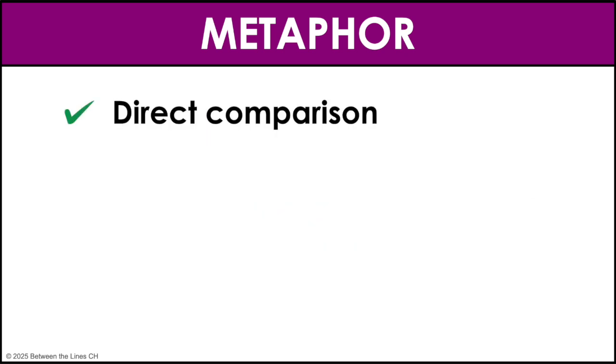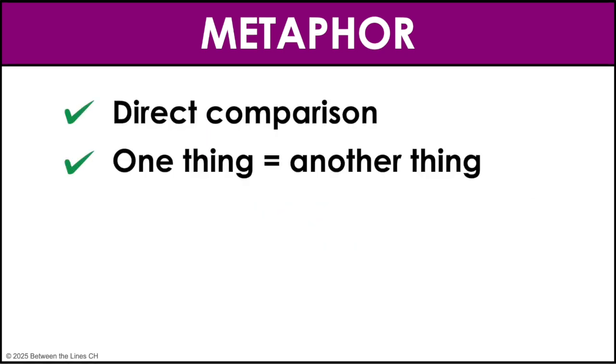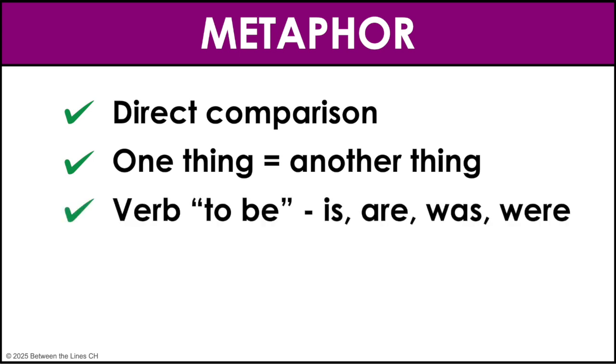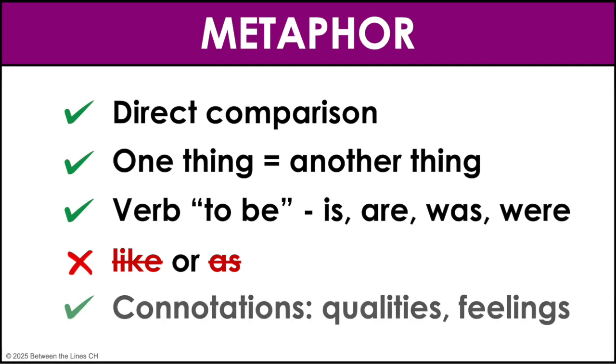A metaphor is a direct comparison that states one thing is another, using the verb to be. For example, is, are, was, or were. Metaphors don't use like or as. To analyze a metaphor, think about the connotations, the qualities, feelings, and associations of what's being compared. Then transfer those connotations to understand the deeper meaning.